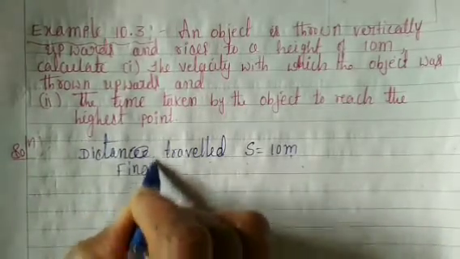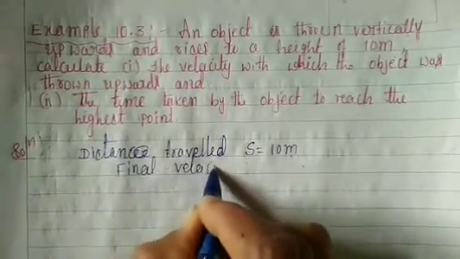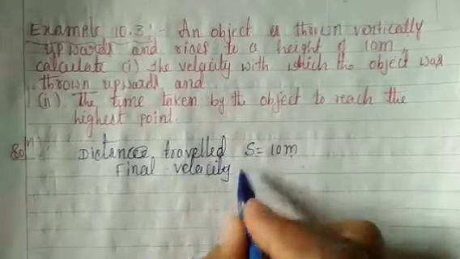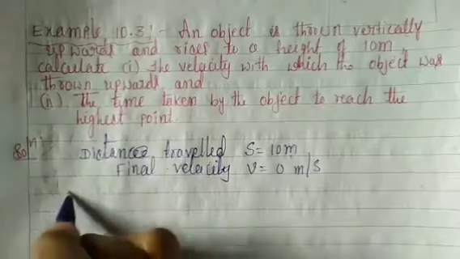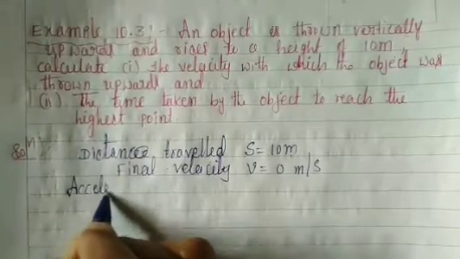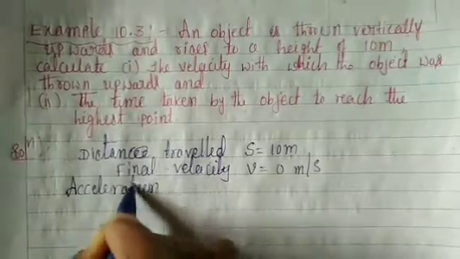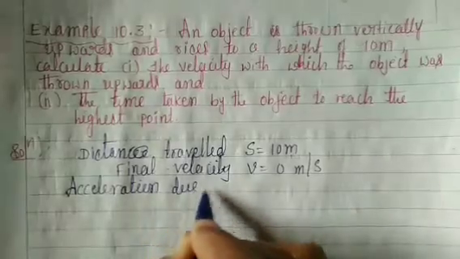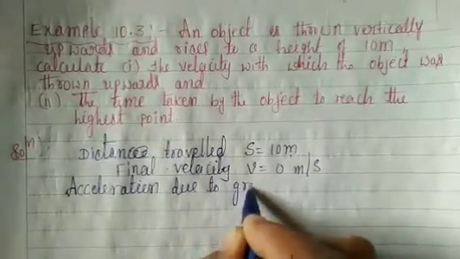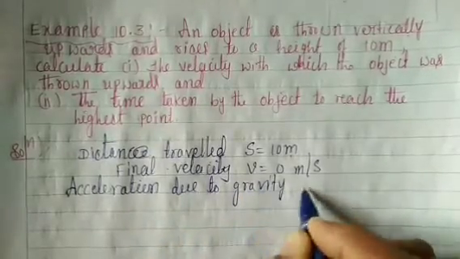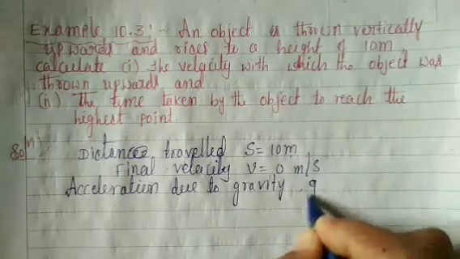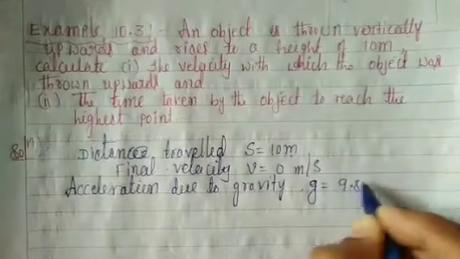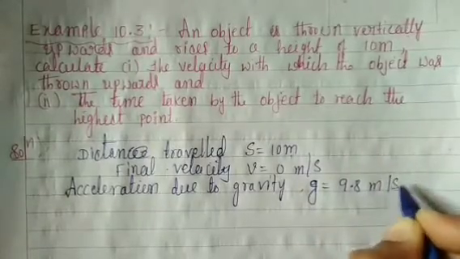Final velocity v is equal to 0 meter per second. Acceleration due to gravity g is equal to 9.8 meter per second square.